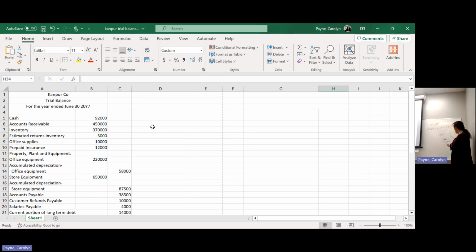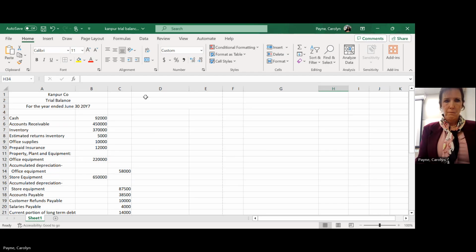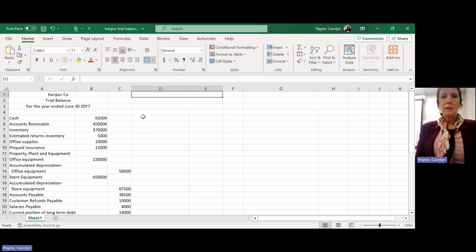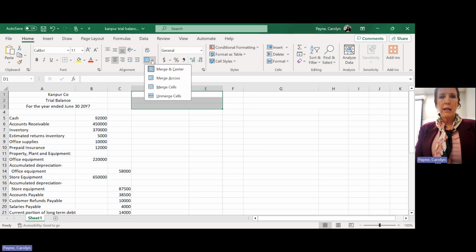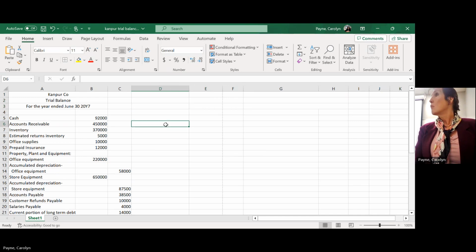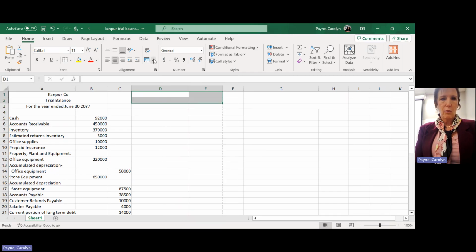What goes on the income statement? Revenues and expenses. All right, does everybody remember how to center a heading? Thank you. Merge and center. So I'm going to make this heading two columns wide. And I don't think it'll let me do two at a time. I think it makes me do one. Let's see. No, it makes it one cell if I merge the whole thing. I don't want to do that. So I'm going to unmerge.